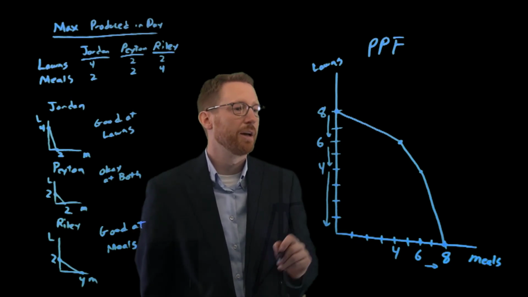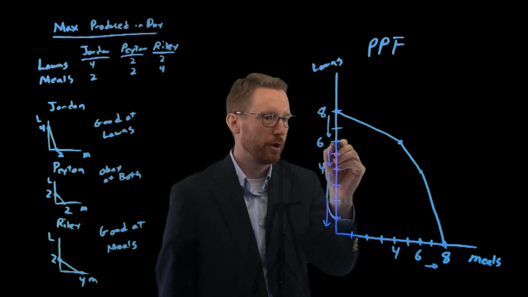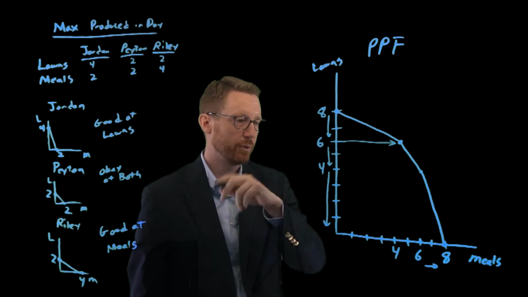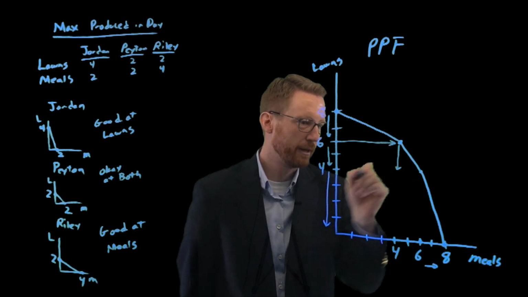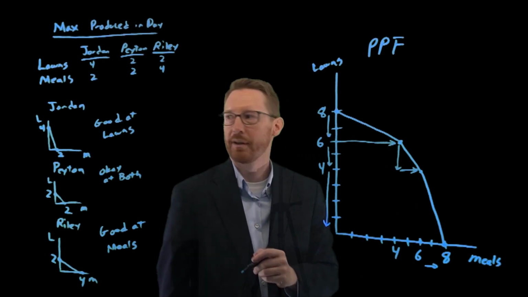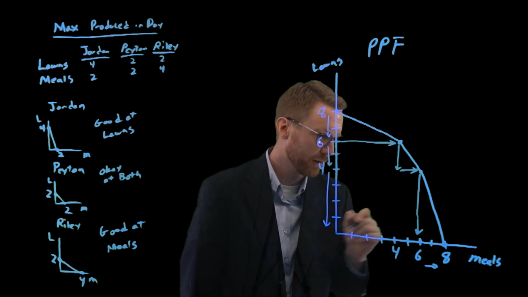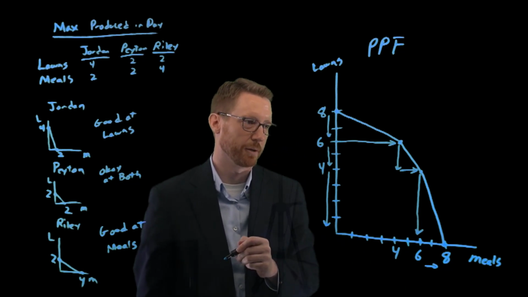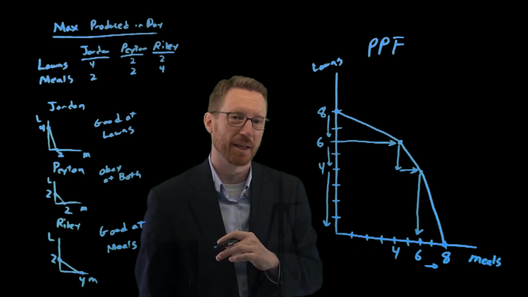If you notice, what happened? When we moved Riley, we gave up 2 lawns and we got 4 meals. When we switched Peyton over, what happened? We gave up 2 lawns and we got 2 meals. What happened when we moved Jordan? We gave up 4 lawns and got the 2 more meals in return. These are like their 3 PPFs all combined together.